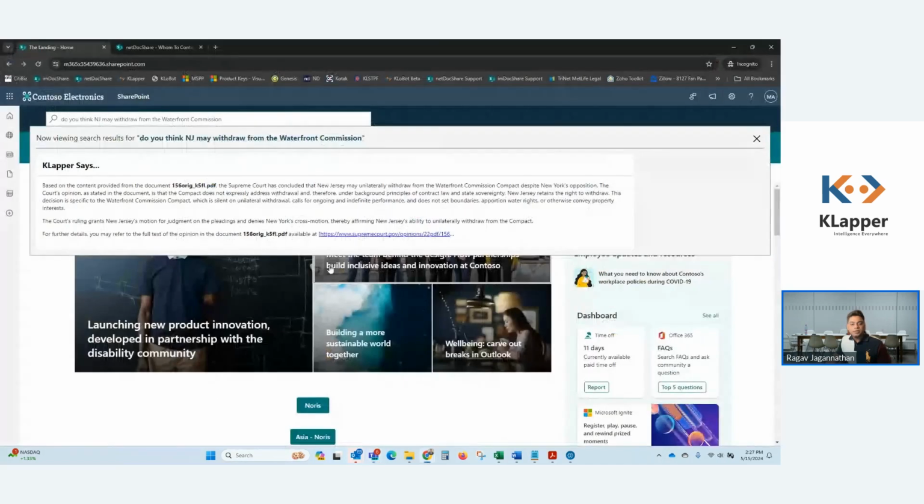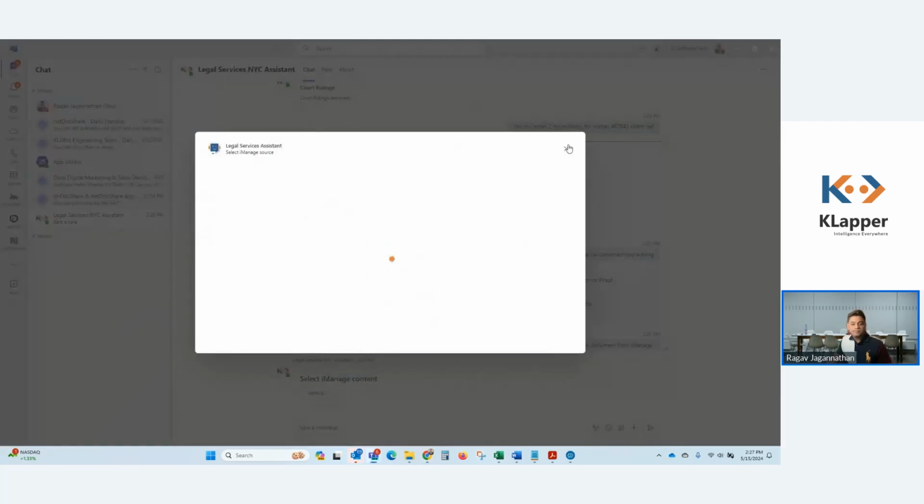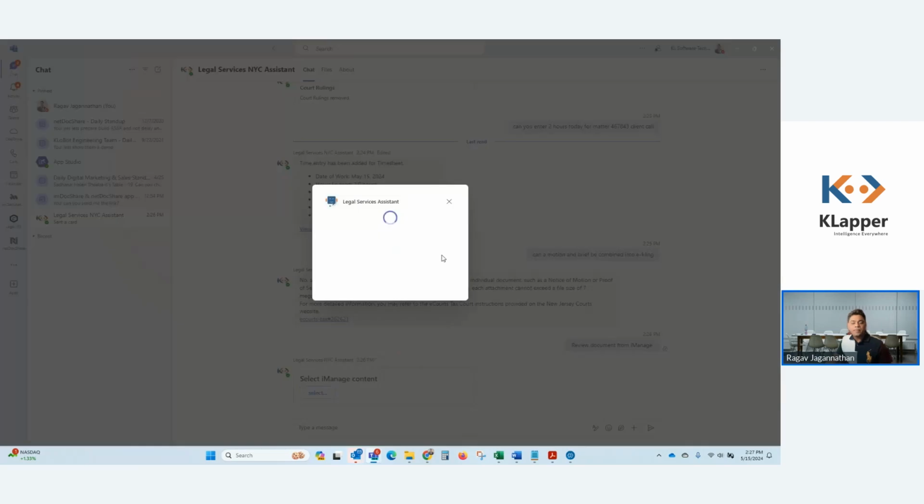It's just some authentication. And notice how on the SharePoint site, it gets back the content for me, and it also cites where exactly it got the content from, because I asked this question about NJ may withdraw from order from commission. All right, so we'll go back here. Let's click on that.